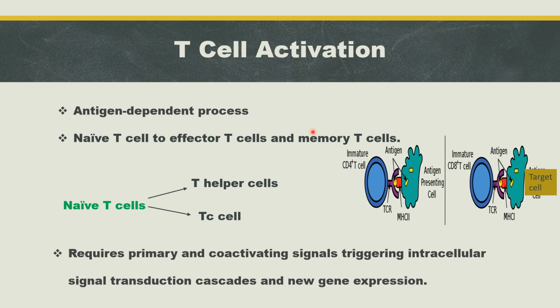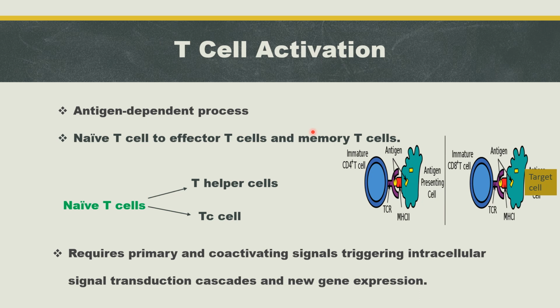Thymus is the maturation site of T cells. From the thymus, T cells will enter into the blood. After that, they will enter into the spleen or the secondary lymphoid organs. In the secondary lymphoid organ, that T cell will interact with antigen, get activated and differentiate into effector T cells and memory T cells.